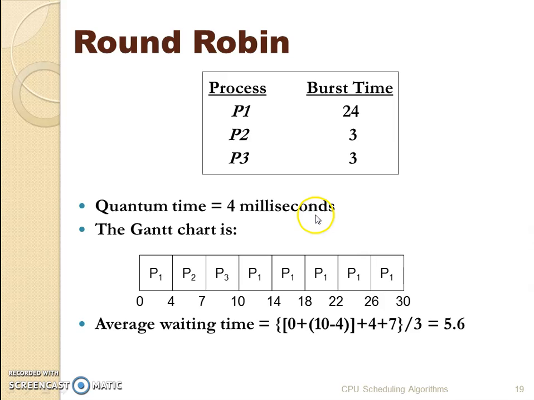Now what is quantum time? Quantum time is simply the time after which the processor will switch from one process to another. For example, if the quantum time is 4 milliseconds, the processor will execute each process for 4 milliseconds and then switch to the next process. Now if we start with the P1 process, it starts at 0 seconds. Since the quantum is 4, it got executed for 4.